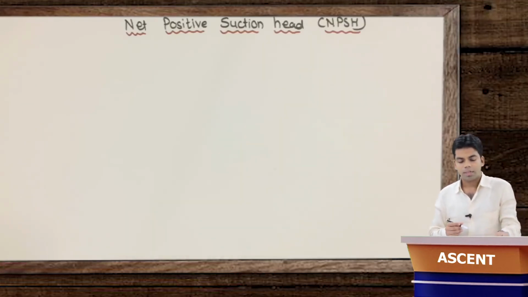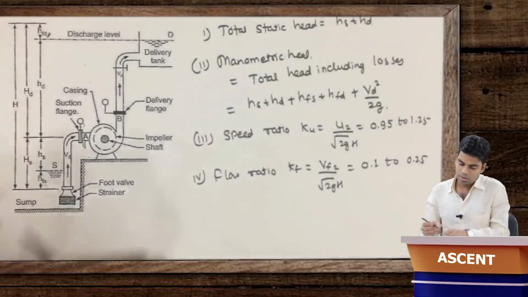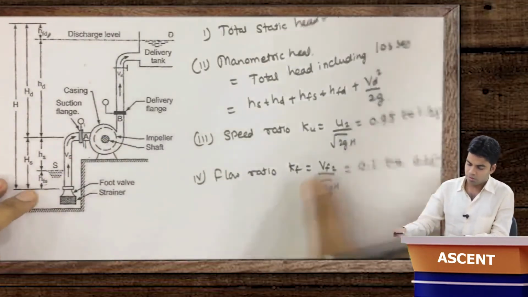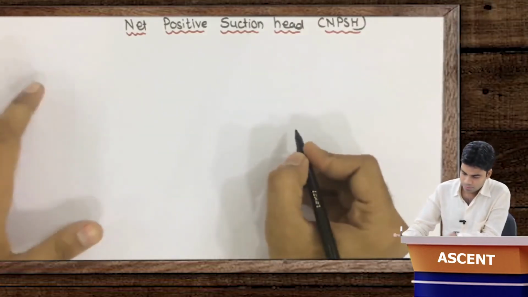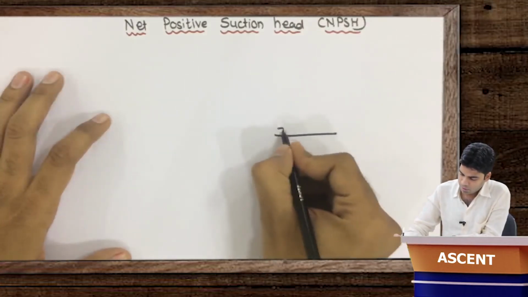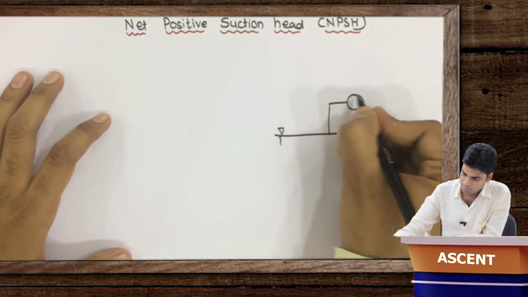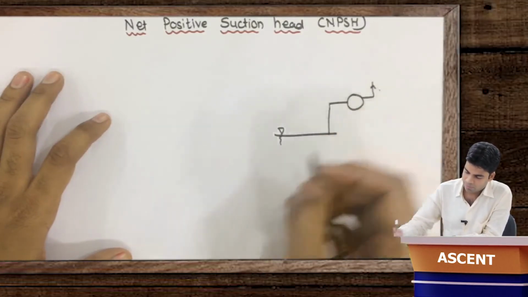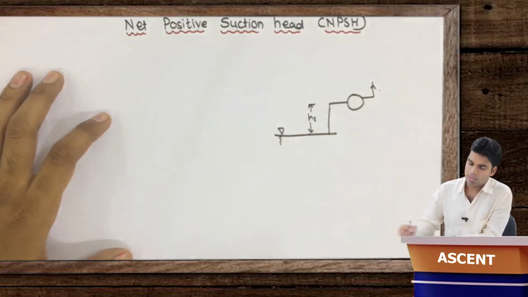Okay, now how can we determine this net positive suction head? Very easy to determine. So simple. I will draw the simple figure for you. Suppose this is our water level, from where the water is getting sucked, this is the pump and this is the delivery. And this is the static head which we denote by HS.